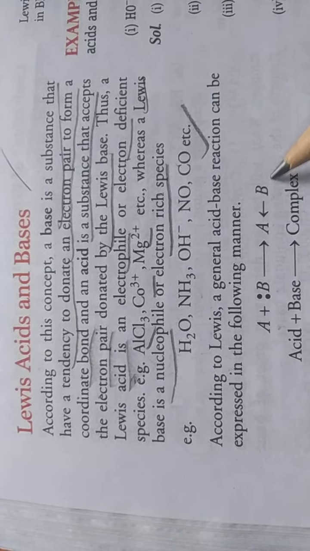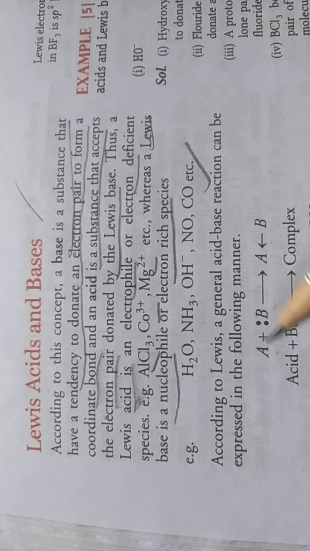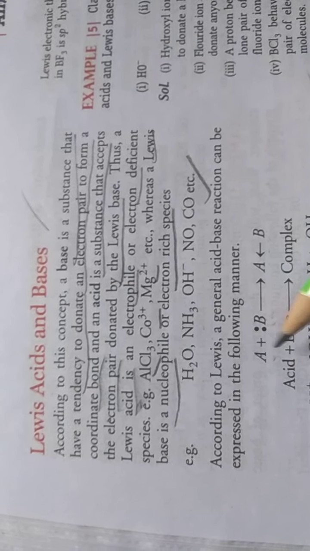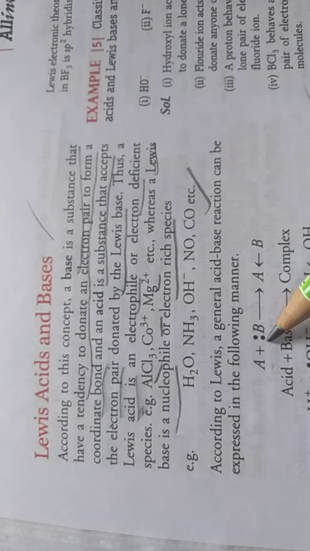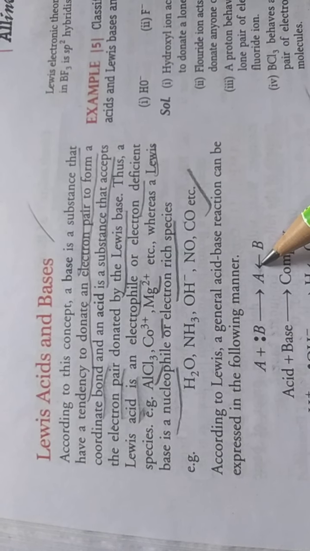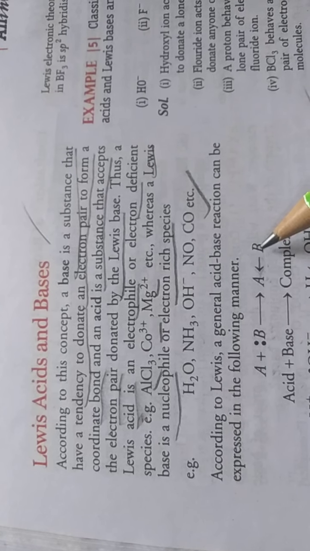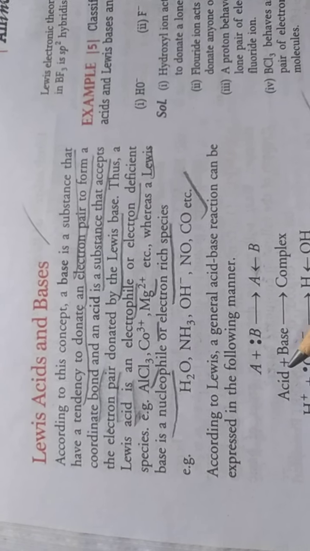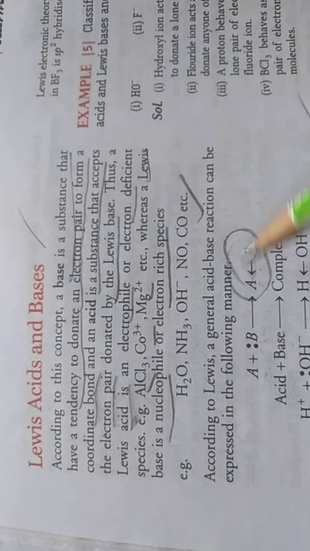See here, A plus B converts into A coordinate bond B. So B has a lone pair, and it donates it to A. Since the lone pair is donated, it is known as a base, and A accepts the lone pair, so it is known as an acid. The base gives the lone pair, forming a coordinate bond. The arrow is directed to A, which means B's lone pair is given to A. So B is a base and A is an acid, and between acid and base a coordinate bond forms. This is the way a complex forms.